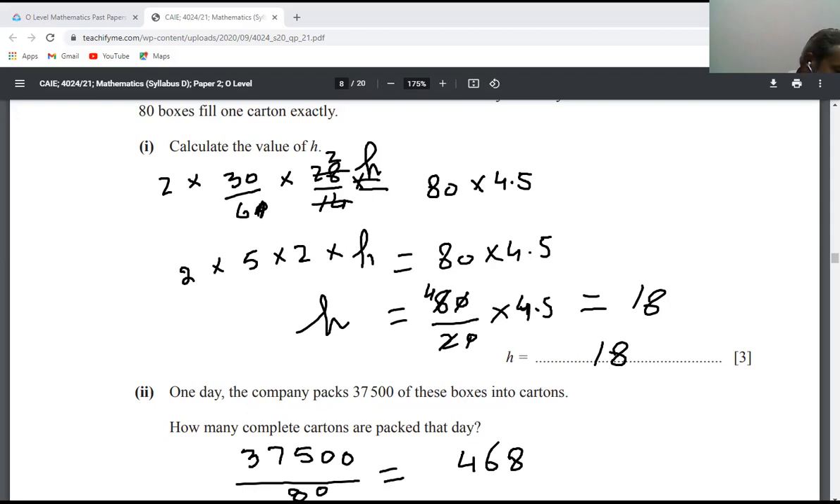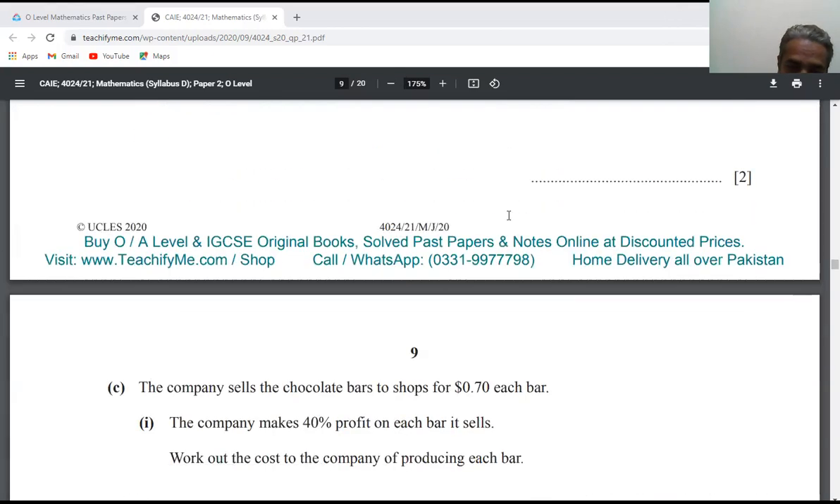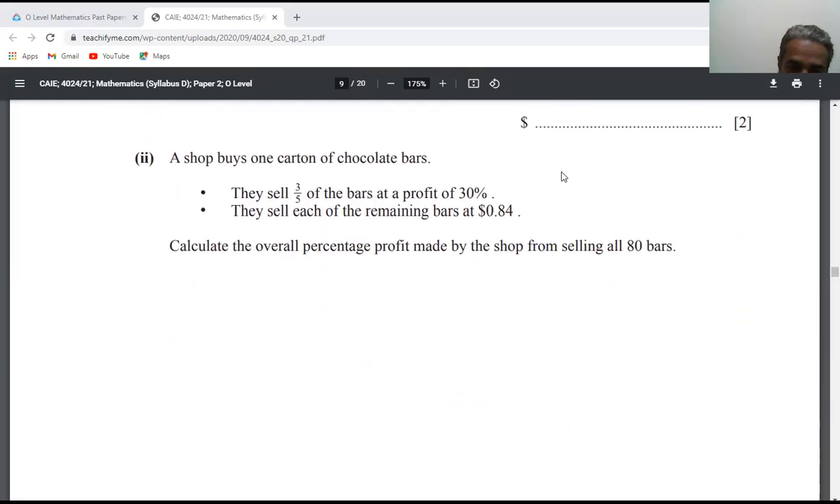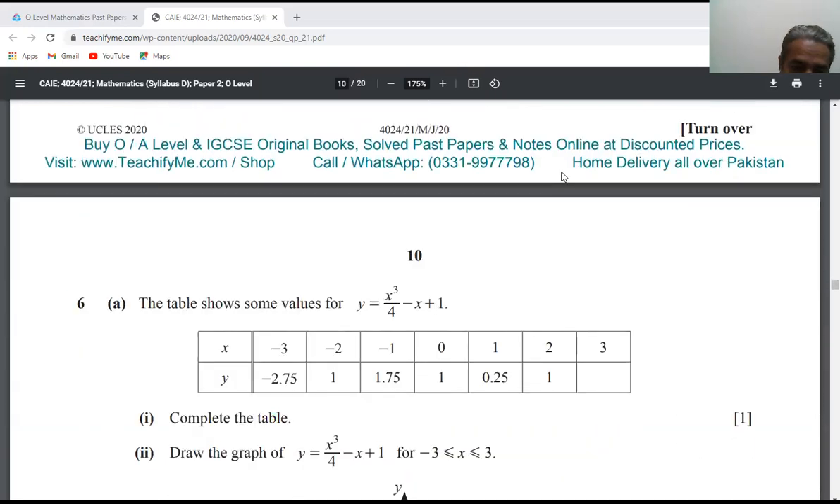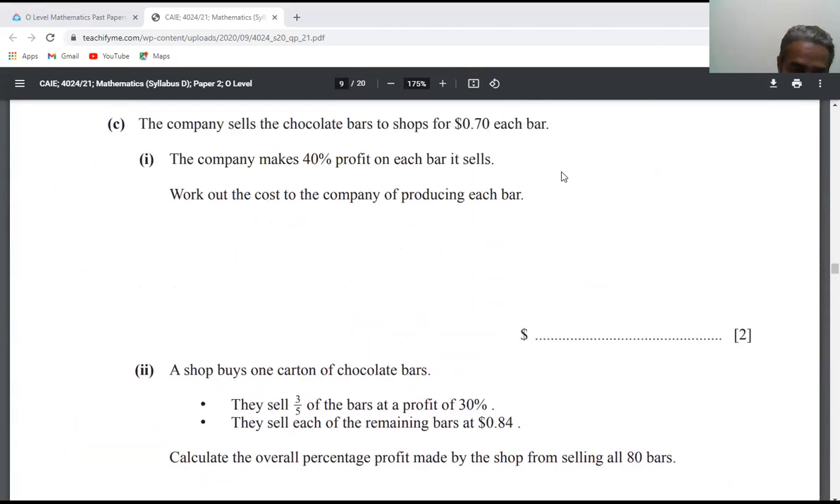This was part 2. Now the C part of the question. In the C part, 1 and 2, we have space. So C part 1.